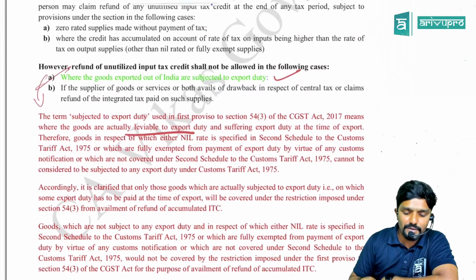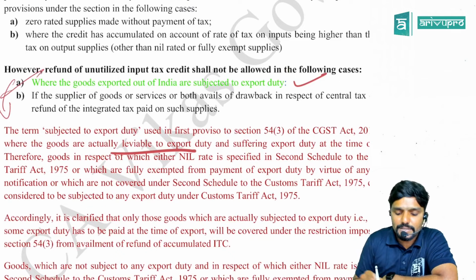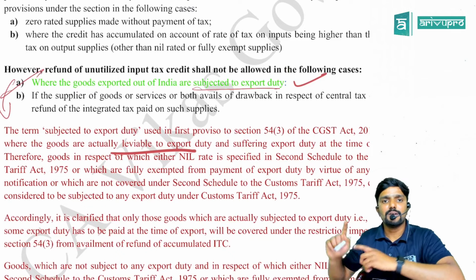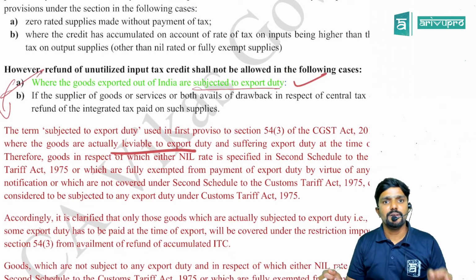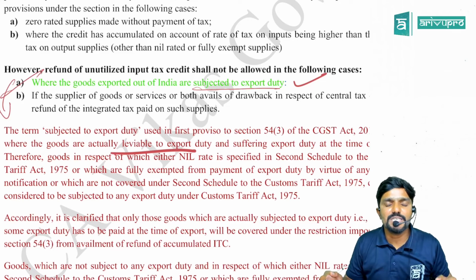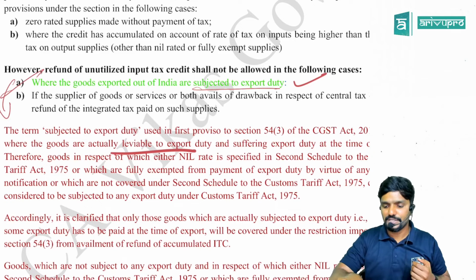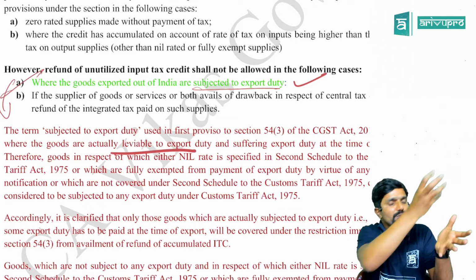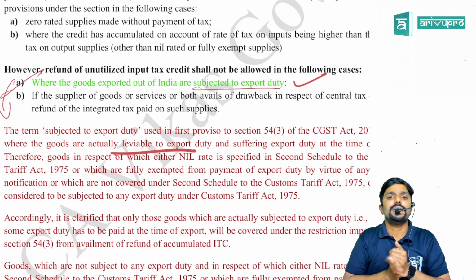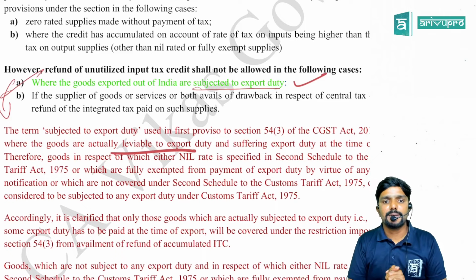Simple, guys. In this point, where the goods exported out of India are subjected to export duty, it means you are liable to pay export duty. In addition to export duty, you will be liable to pay IGST also, because it is considered as interstate supply for GST purpose. So on that IGST, you can utilize your input tax credit on your inward supply. So you will not be claiming any refund of unutilized input tax credit.